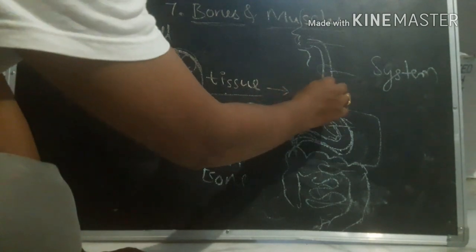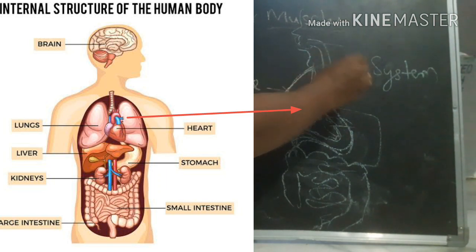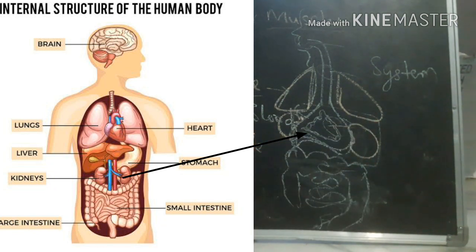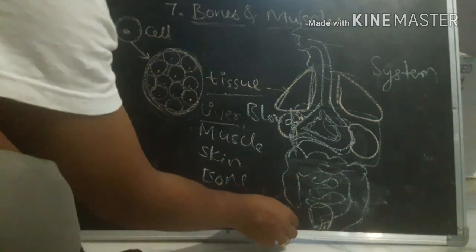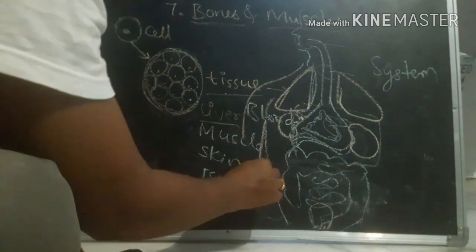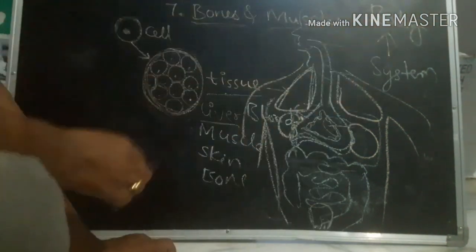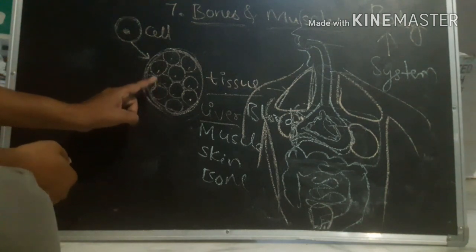Like this, just imagine, it is the respiratory system, lungs. These are lungs, right? And here are the kidneys, excretory system. And here is the bladder and reproductive parts, reproductive system. Now all these systems combine together, muscle system for example, and it forms the body.